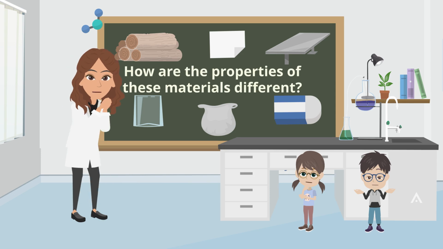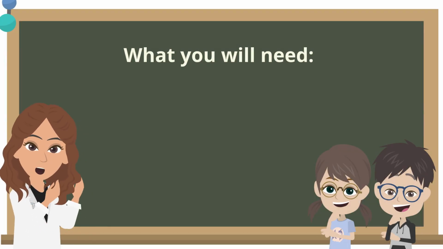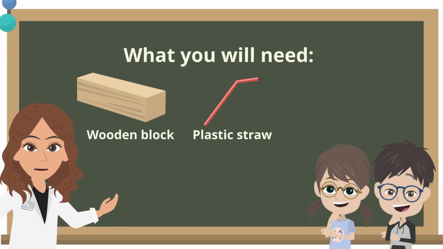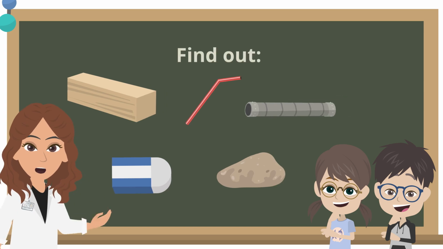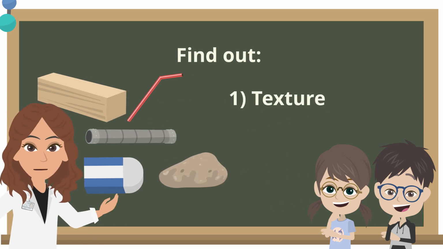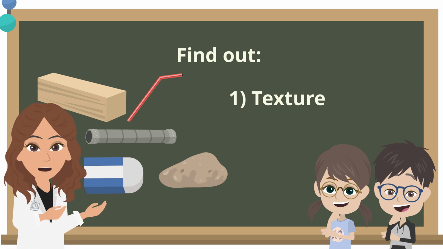Let's find out. For this experiment, you will need a wooden block, a plastic straw, a metal pipe, an eraser, and a rock. We will be finding out the texture of the objects. We will also find out if the objects can bend.